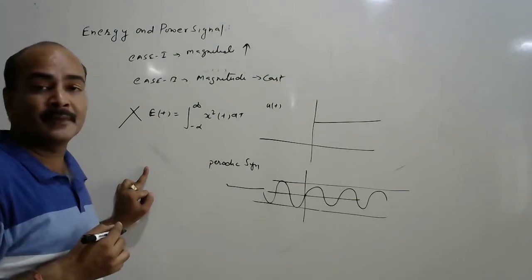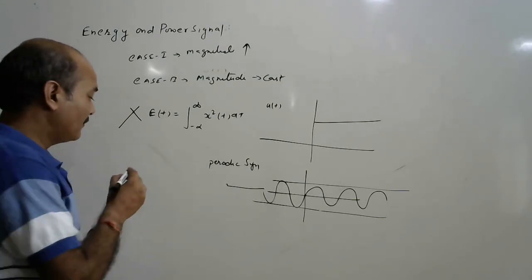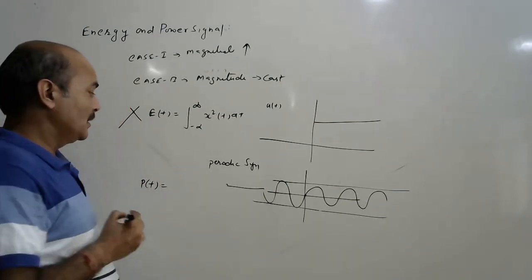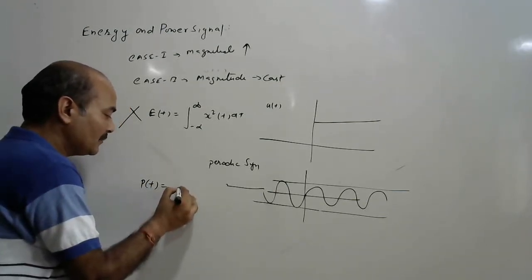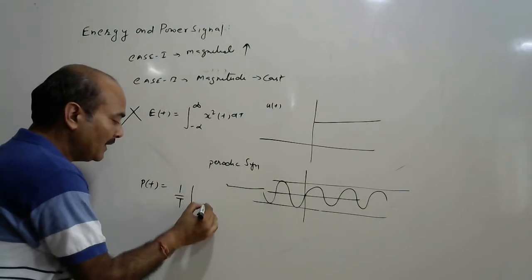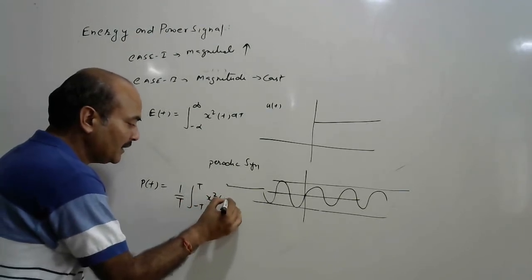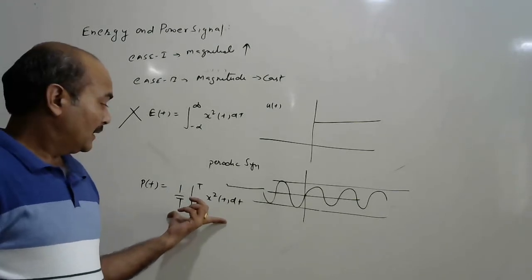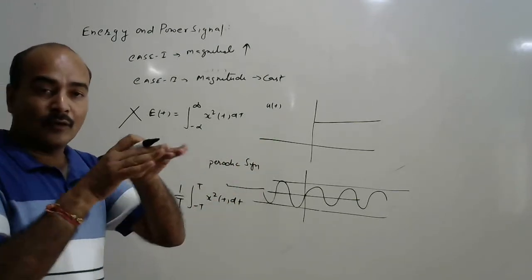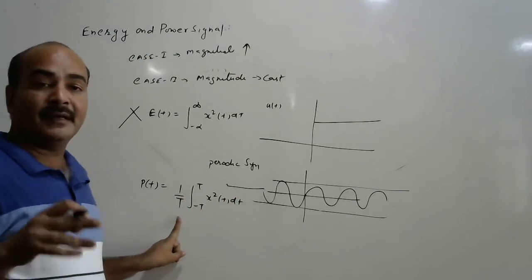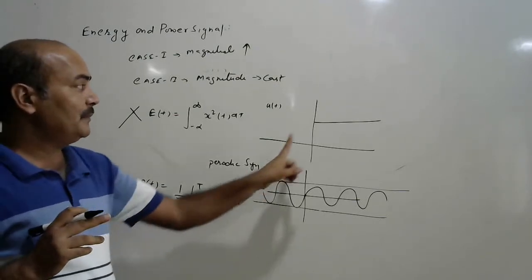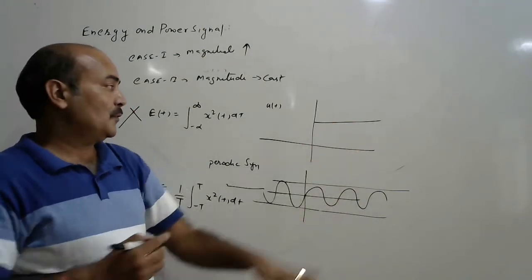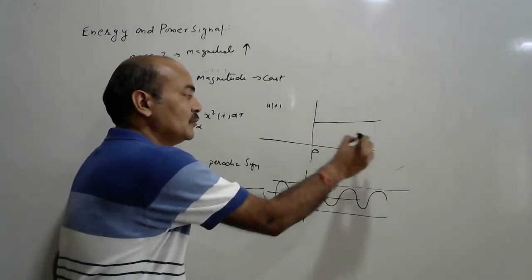energy becomes infinity. But when we talk about the Pt, power, this is 1 upon T times the integral from minus T to T of x square t dt. Okay, so the constant is infinite, but this T value is also infinite. Suppose we measure from 0 to 2.